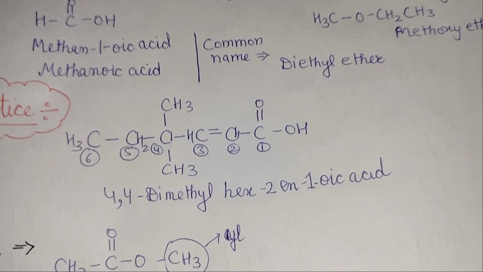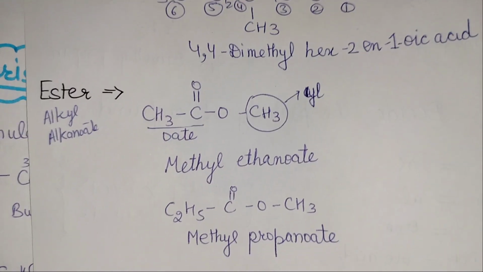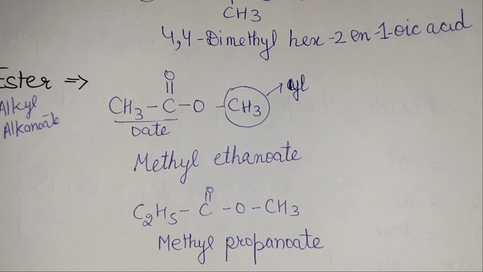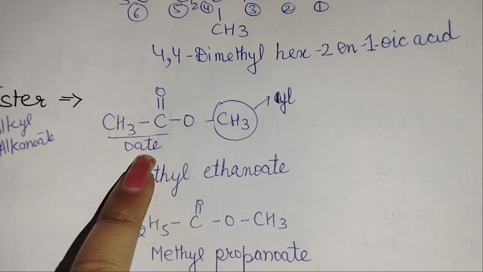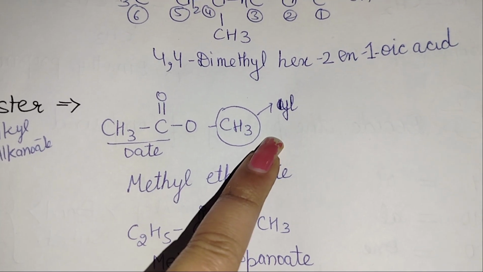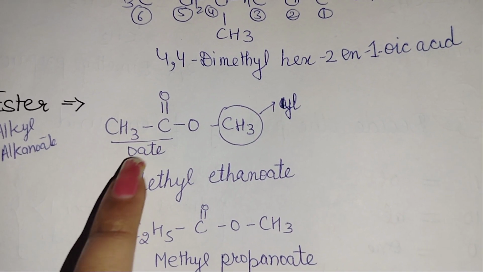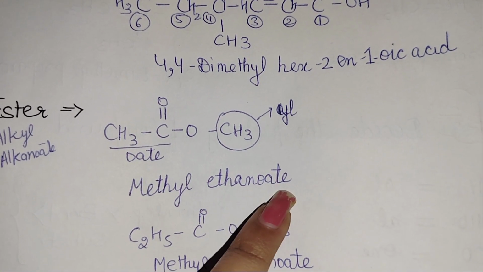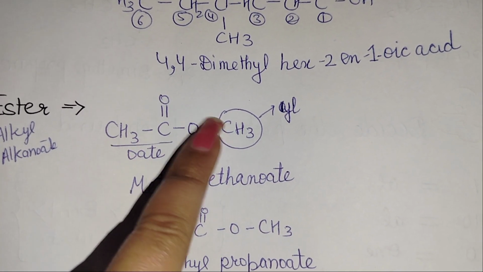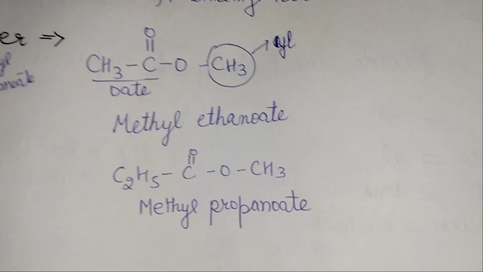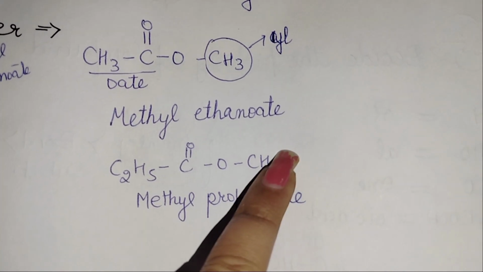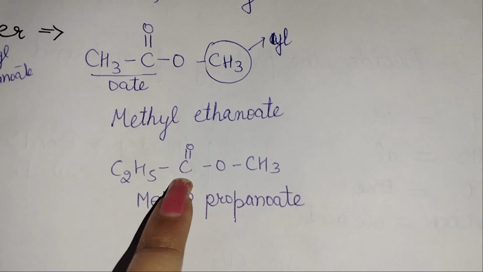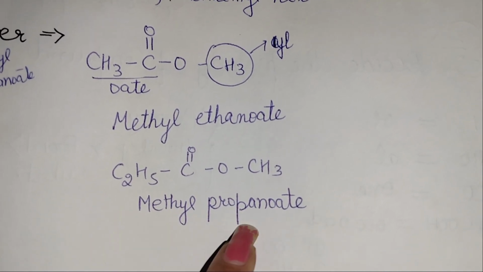All right. So come to the next, that is your ester. For ester, we have to give the name ending, that is oate and the alkyl group. All right. So from this example, we can say it is methyl ethanoate. All right. This is ethane. And in case of the second, this is methyl, 3 chain of carbon, C2, 1 C is here, propanoate.